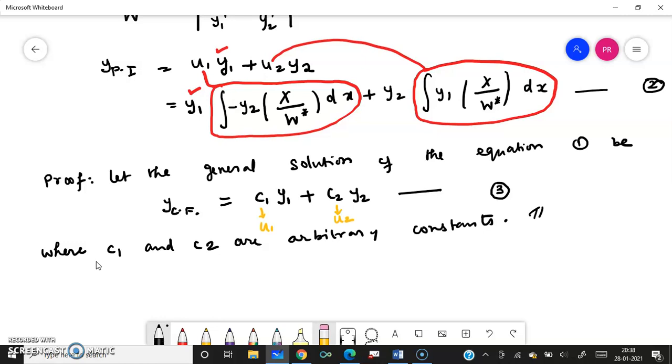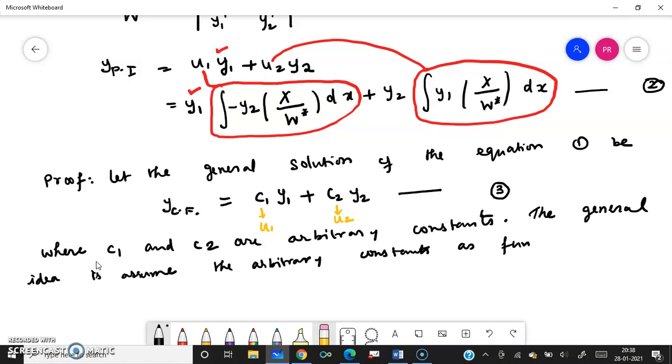In the general solution, the general idea is to assume the arbitrary constants as functions of x.